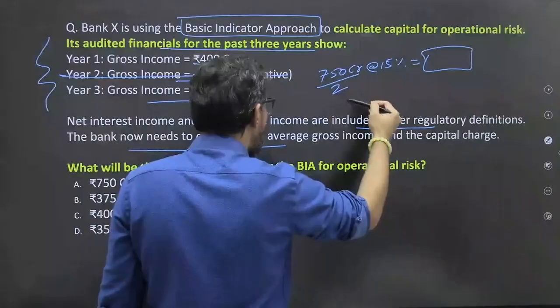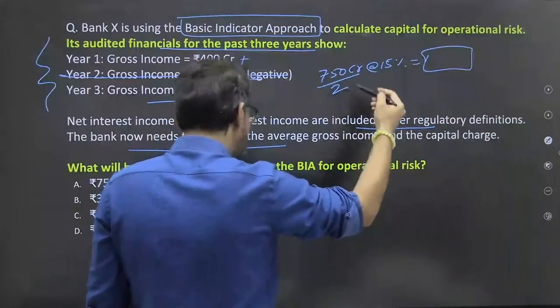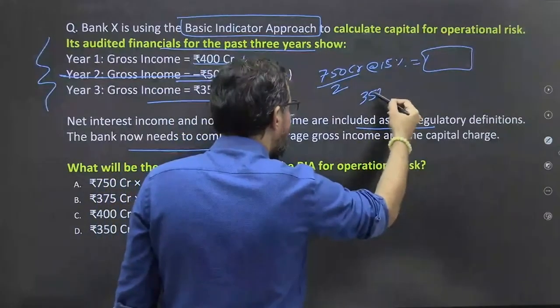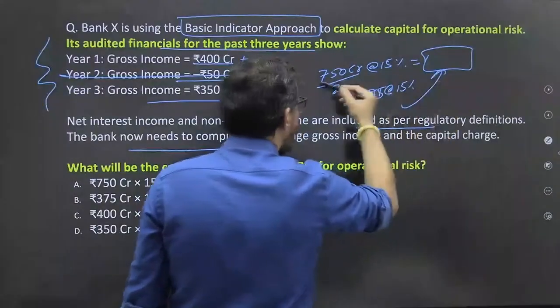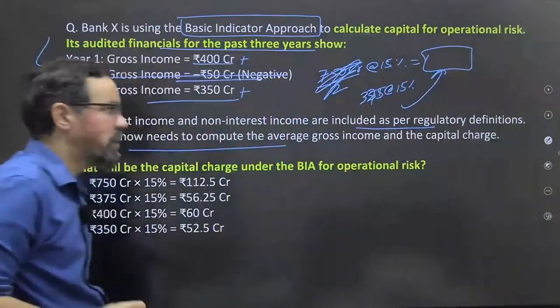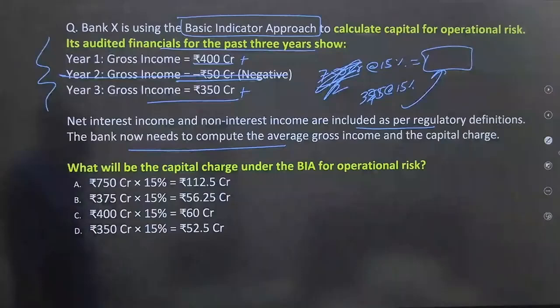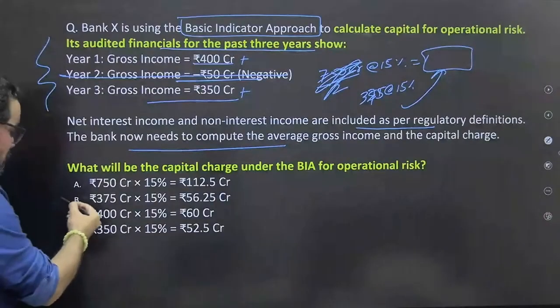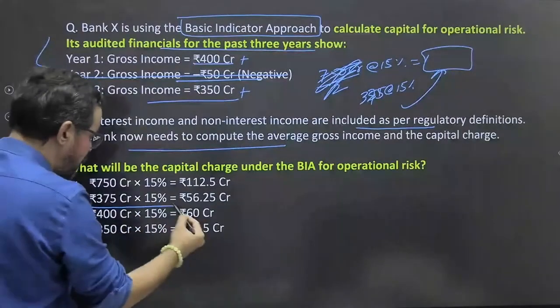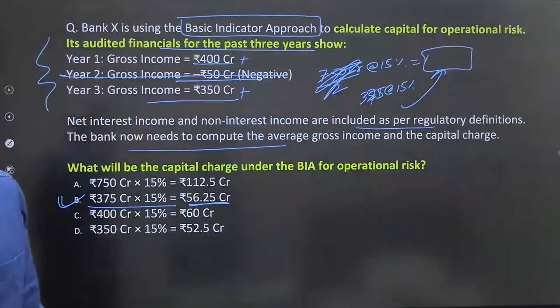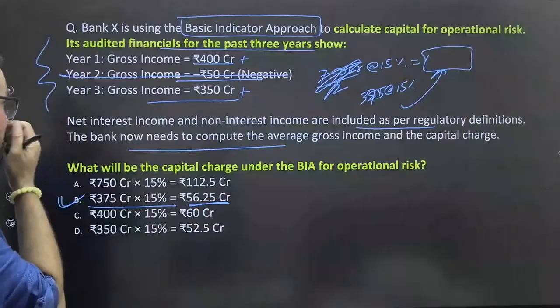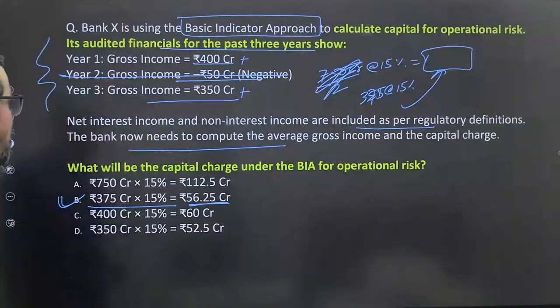So how much is it? 375. 375 times 15%. Not this, this will be the right one. So the average is 375, and 15% of that. That means B must be the right answer for this one. 375 into 15%, which is this. B should be the right answer for this particular one.